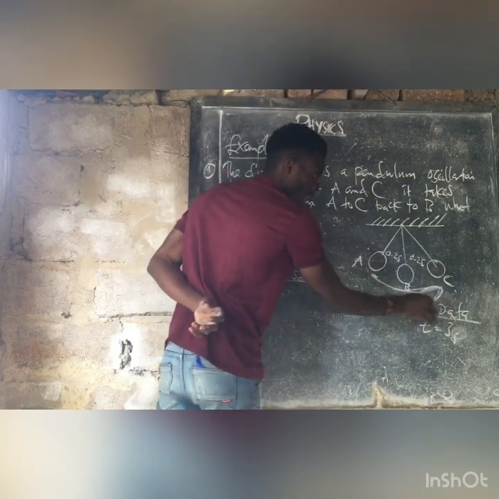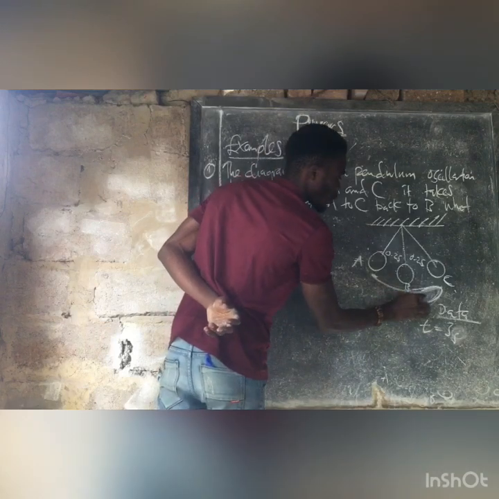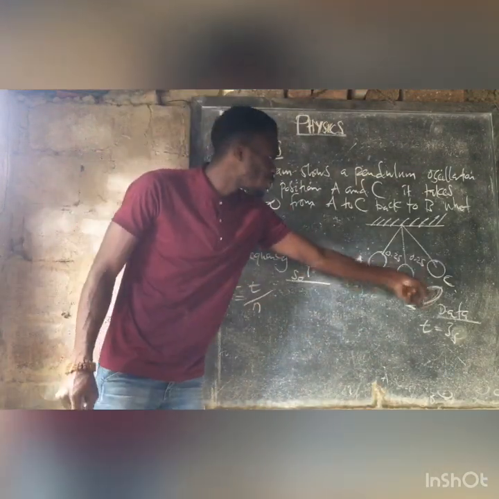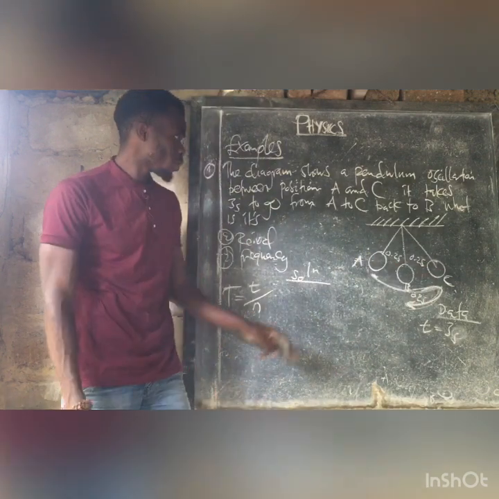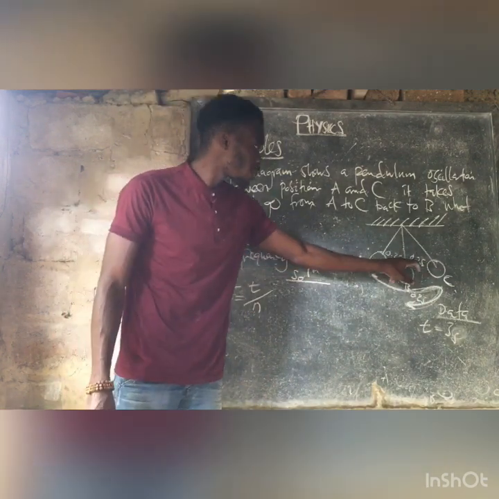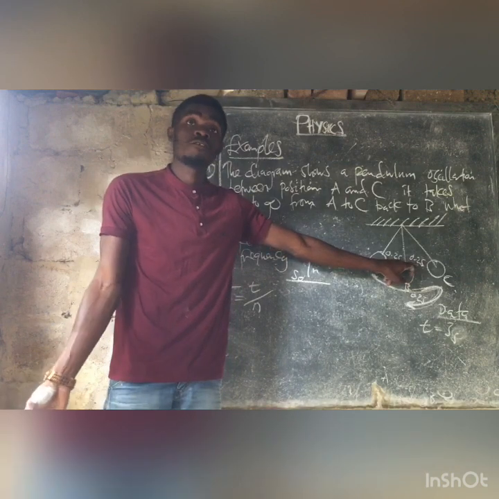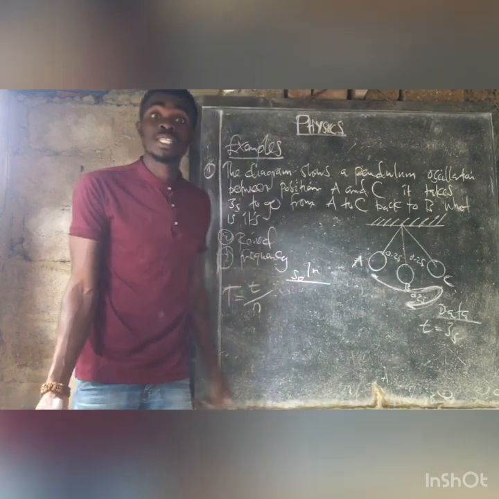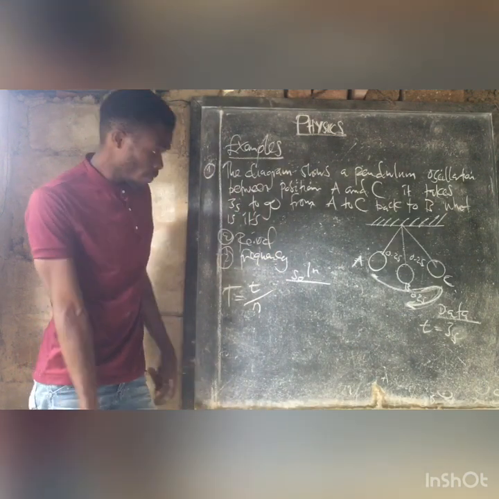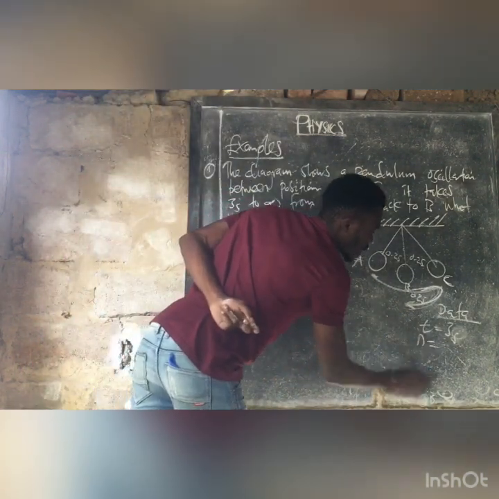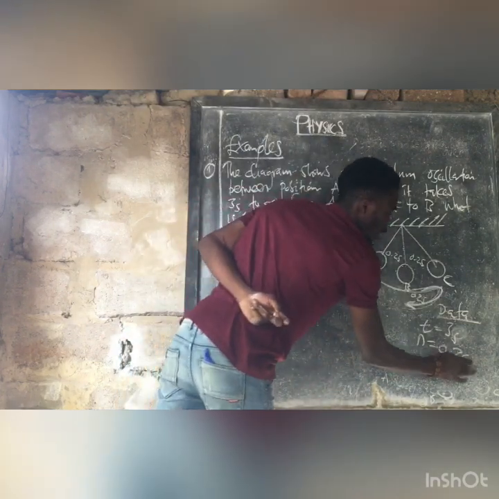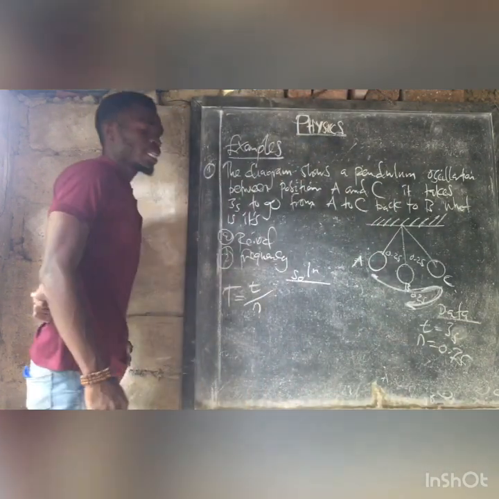And then this again is a quarter, so it will be 0.25. So that's the number of oscillations. We're just going to add those. So 0.25 plus 0.25, that's 0.5. Plus 0.25, that's 0.75. So the number of oscillations will be 0.75.